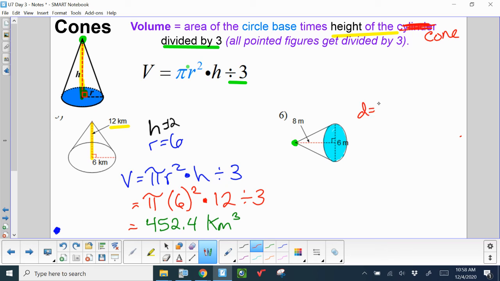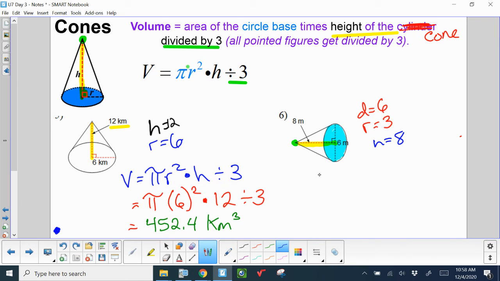It looks like they gave me the diameter. So the radius will be 3. And the height of the cone is 8. The height is the distance from the base to the top of the shape, and it just happens to be slanted.